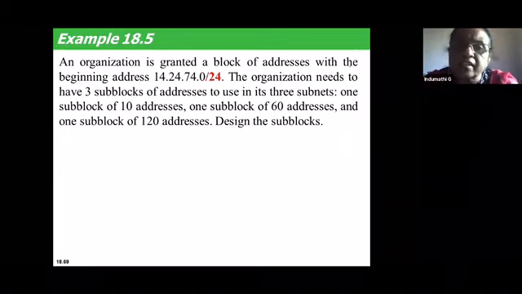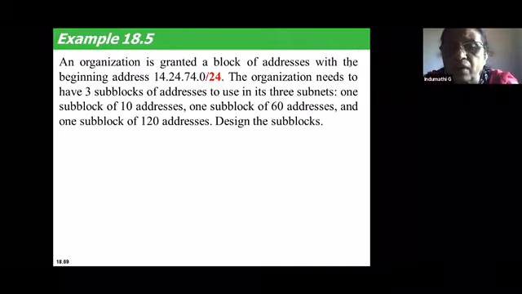So an organization has taken one block of addresses, and they want to divide that large block into 3 sub-blocks to use as 3 subnets. They have also given the number of addresses for each sub-block. One sub-block should contain 10 addresses, another sub-block should have 60 addresses, and another sub-block should have 120 addresses. This is the condition.